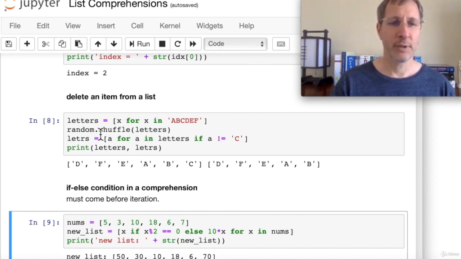And each one of them is basically a string object in the letters list. So we're going to create a new list that passes this test. A for A in letters if A is not C, right? In other words, every letter in this list except for uppercase C. So we're going to get A, B, D, E, F. And you see when we print them out, we get D, F, E, A, B, but we do not get C. So yeah, that works pretty cool, huh? We basically filtered out the C wherever it is in the list. We don't know, but we filtered it out.